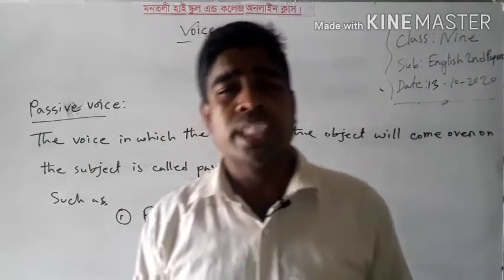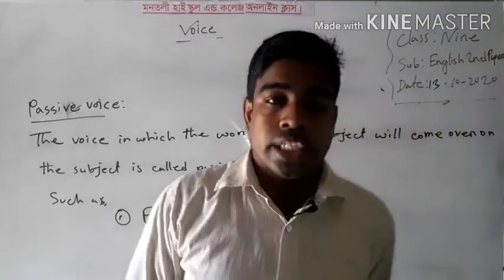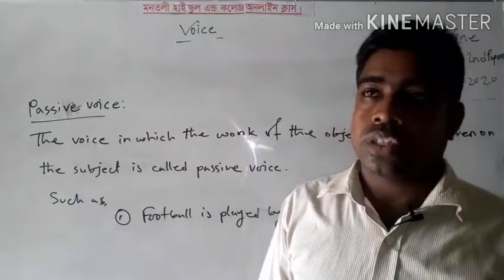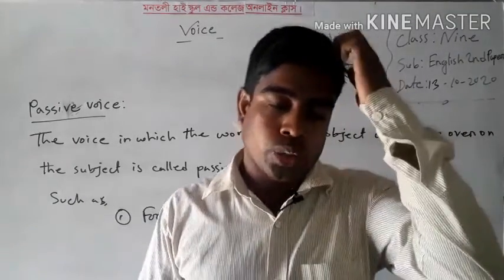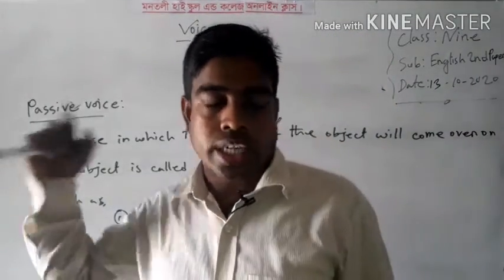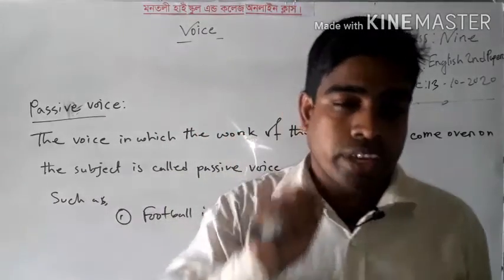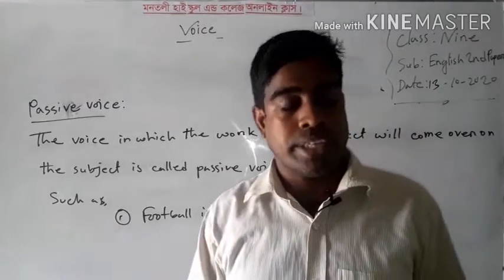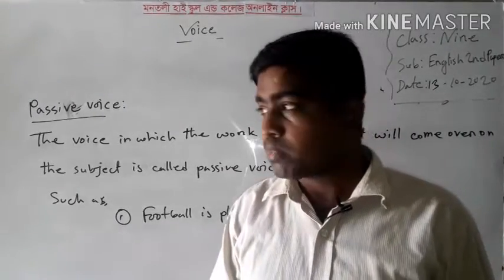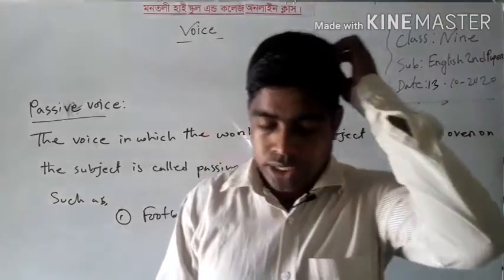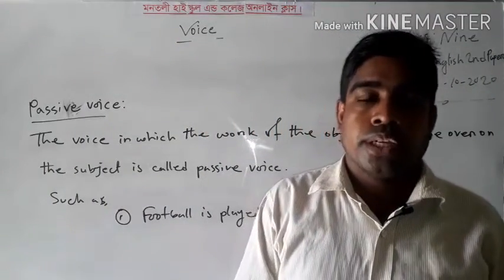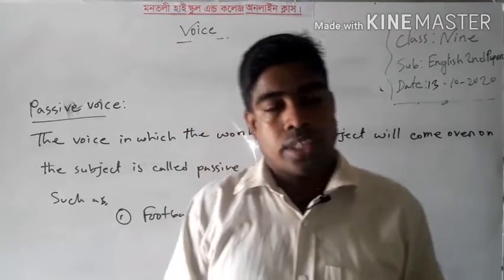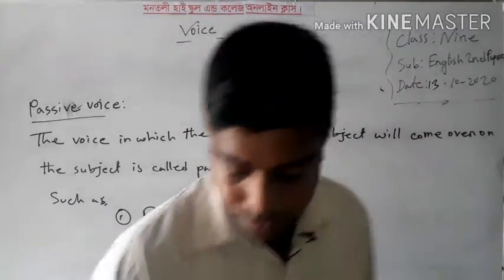Okay. My dear learners, now you are clear about what is voice and what kinds of voice there are in English grammar. You know there are two types of voice. One is active voice and another is passive voice. In the meantime, I have written the definition of active voice and passive voice. Now we will go to a diagram. By this diagram, we will try to know the rules of voice sense.